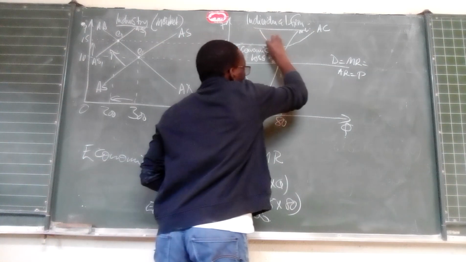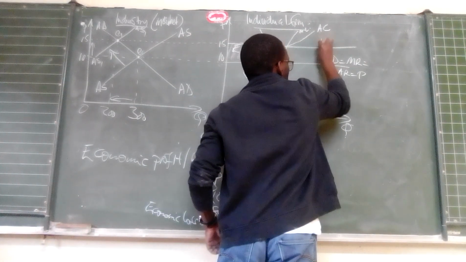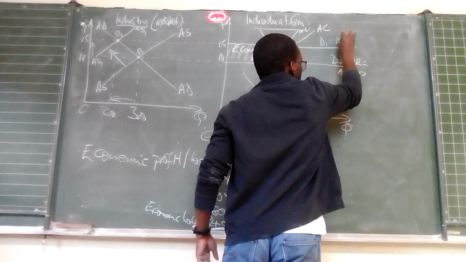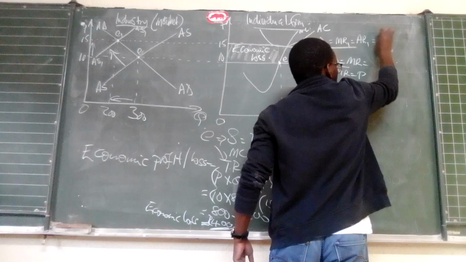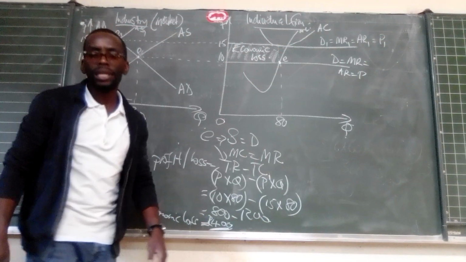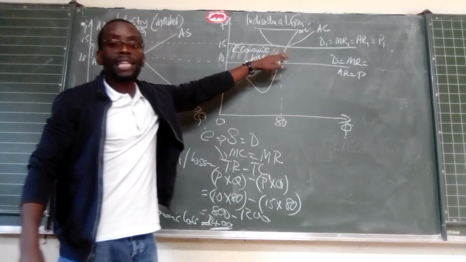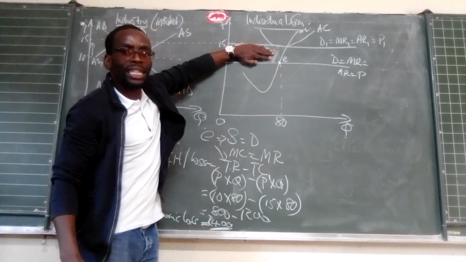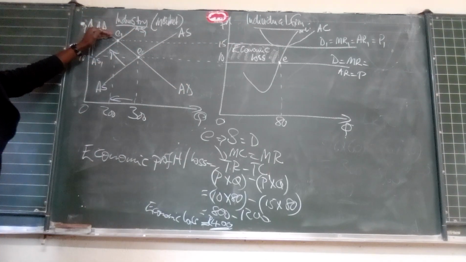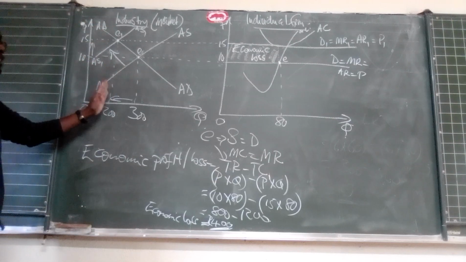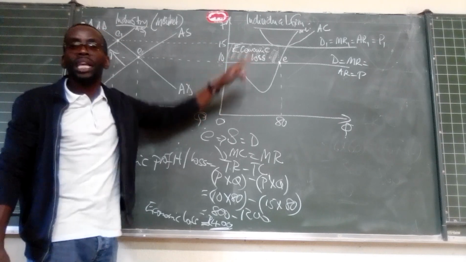And then we now have our new demand curve, correct? Which I'm going to call D1 is equal to MR1 is equal to AR1 is equal to probably our price P1, correct? Now, this is the new demand curve. So what has happened? The losses have been eroded, they are not there anymore. Why? Because the price has gone up. Why has the price gone up? It has gone up because a number of suppliers have exited as a result of the economic losses that were being made in the short run.